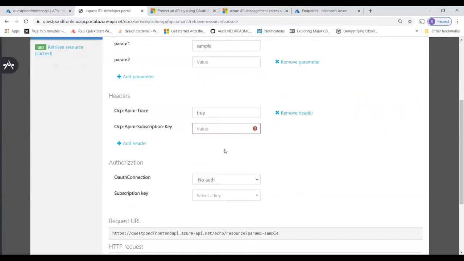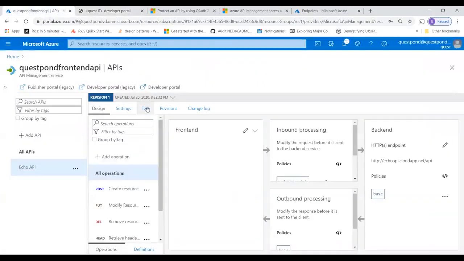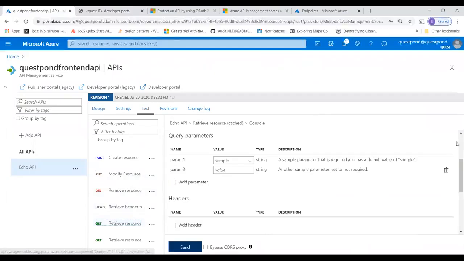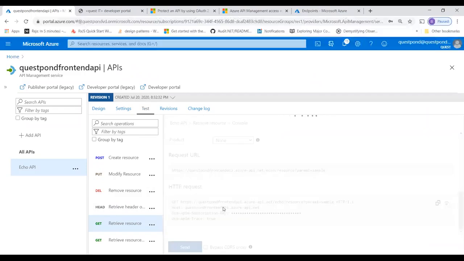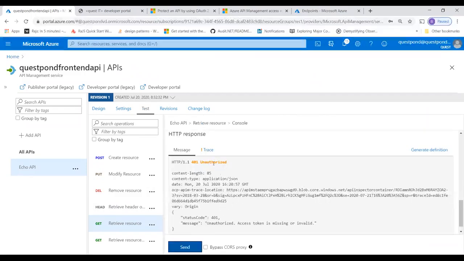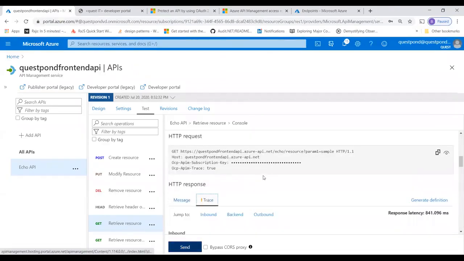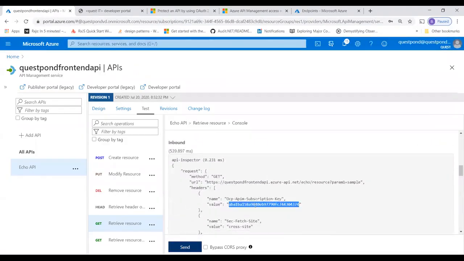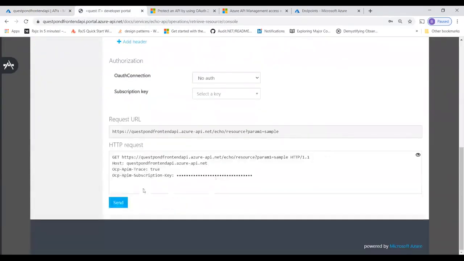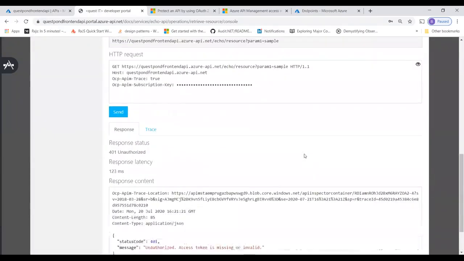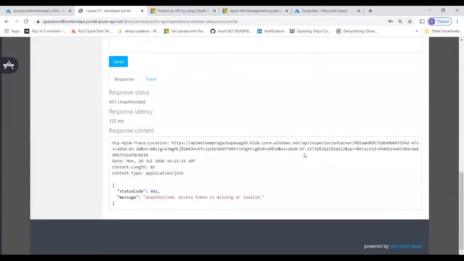Right, so here it is. Oh, the subscription key. We need a subscription key. So let's go to the test. Let's hit test once so that we get a subscription key. So many steps out there. You can see now it is unauthorized. Good. Why is it unauthorized? Because you cannot just go and call things, right? You need to get the ID properly, right? But the key we wanted, so this is the key. And now let's try to hit send. Unauthorized. Very good. You can see now the inbound processing is acting, right?